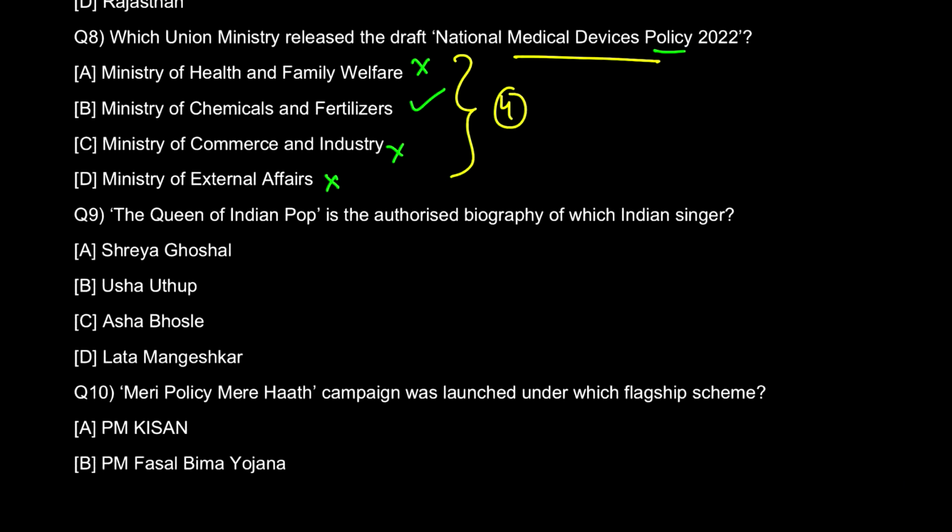Now, question number 9. Question number 9 is: The Queen of Indian Pop is the authorized biography of which Indian singer? Well, I don't want to sing, but there is a famous song by the very, very famous Usha Uthup. That is the answer to the question as well. And you all know that, of course, Indian pop was introduced by this lady herself, the heavy voice.